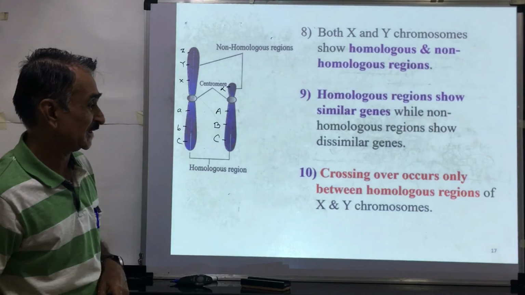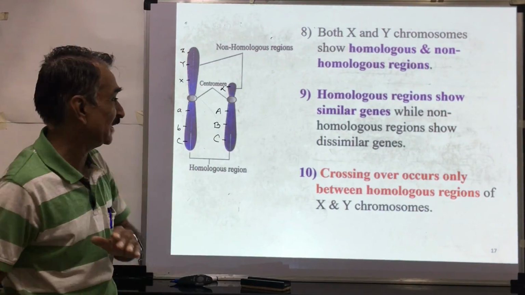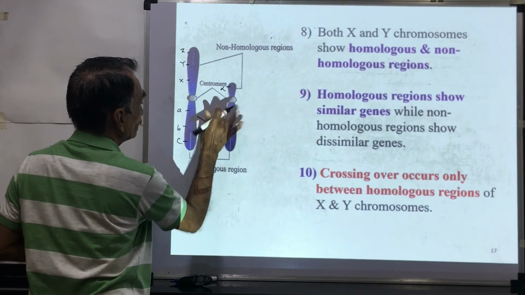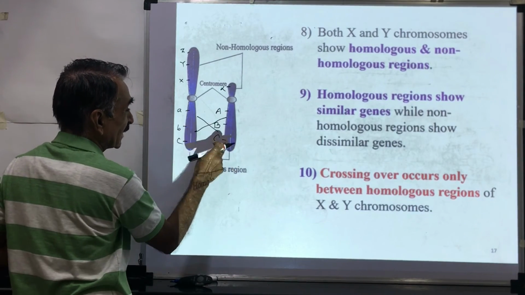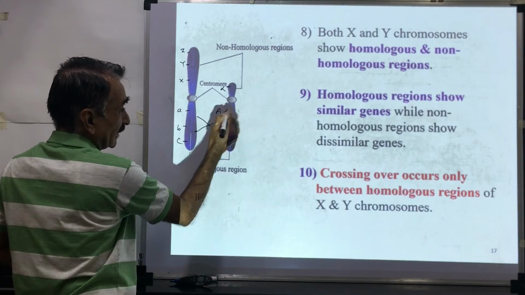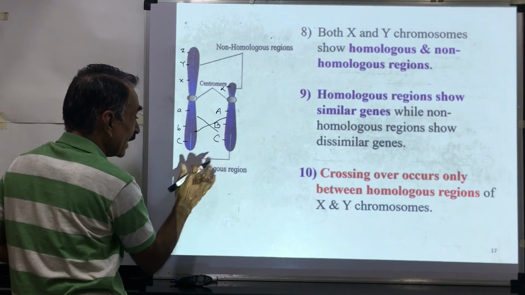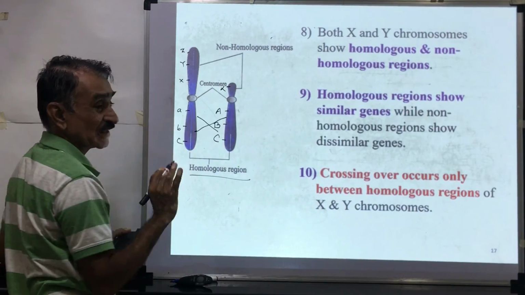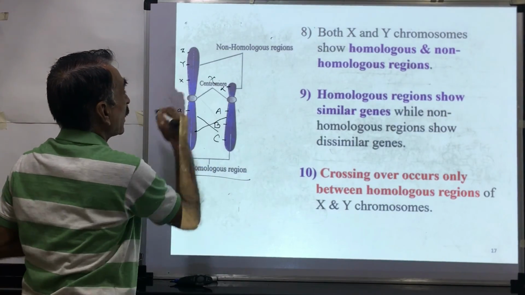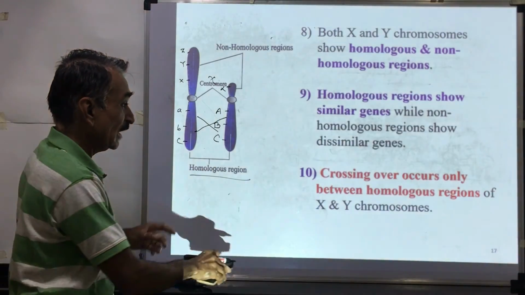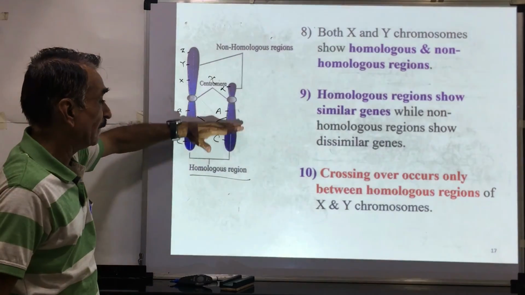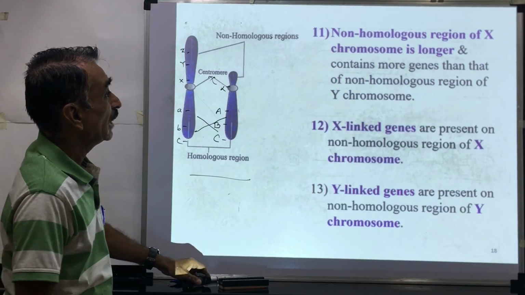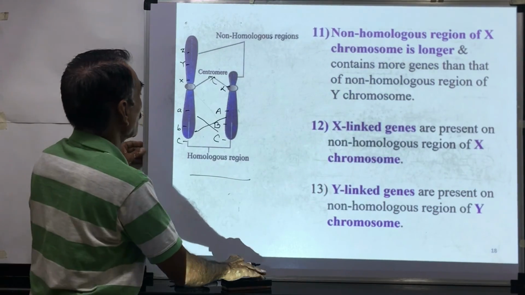Crossing over takes place only between the homologous regions. म्हणजे आता क्रॉसिंग ओव्हर जर असेल तर या ठिकाणी होऊ शकतो, या रिजनमध्ये होतो. म्हणजे इकडचा जीन इकडे जातो, इकडचा जीन इकडे जातो. This is called crossing over. But this occurs in the homologous region. Crossing over does not occur in the non-homologous region. या नॉन होमोलॉगस रिजनमध्ये क्रॉसिंग ओव्हर होत नाही. So crossing over occurs only between the homologous regions of the X and Y chromosomes.